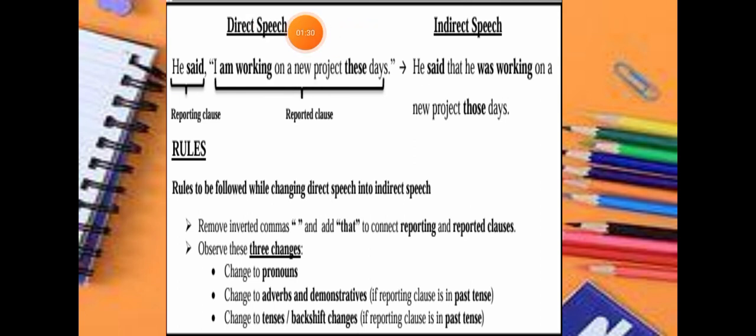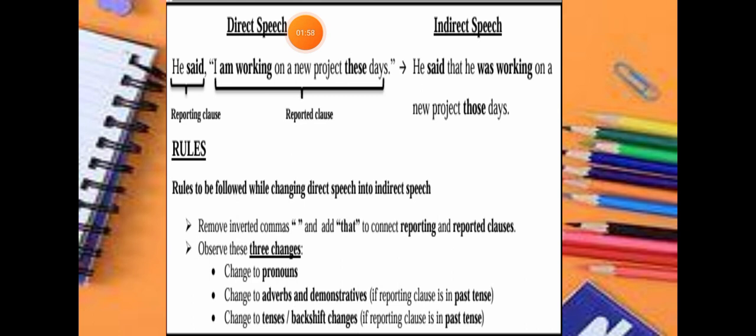Now here there are two different things. In the first one, direct speech, something is directly being said, and in the second one, he said that he was working on a new project those days, it is something indirectly said. So there are two different speeches: one is direct speech and the other is indirect speech. Now there are certain rules that we follow as well.